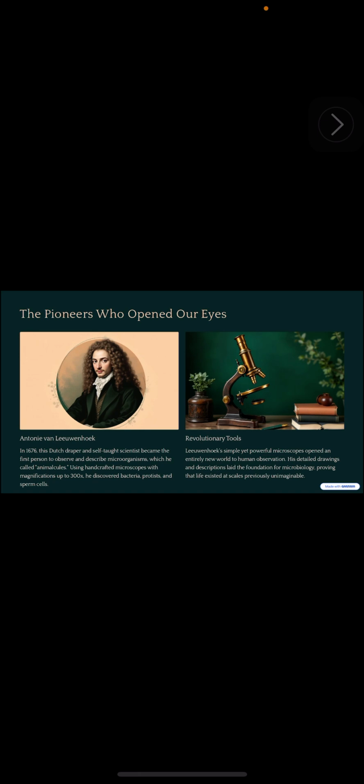Now, over here, at that time, there were no cameras and no mobile phones that would help him capture the details or keep any proof that he had discovered a microorganism or seen something under a handcrafted microscope. In order to have proof of a different microorganism, and to display his discovery in front of people, he started drawing the microorganisms which he discovered under a microscope. He also gave a very good description of these microorganisms, which laid the foundation for microbiology, proving that life existed at a scale previously unimaginable.